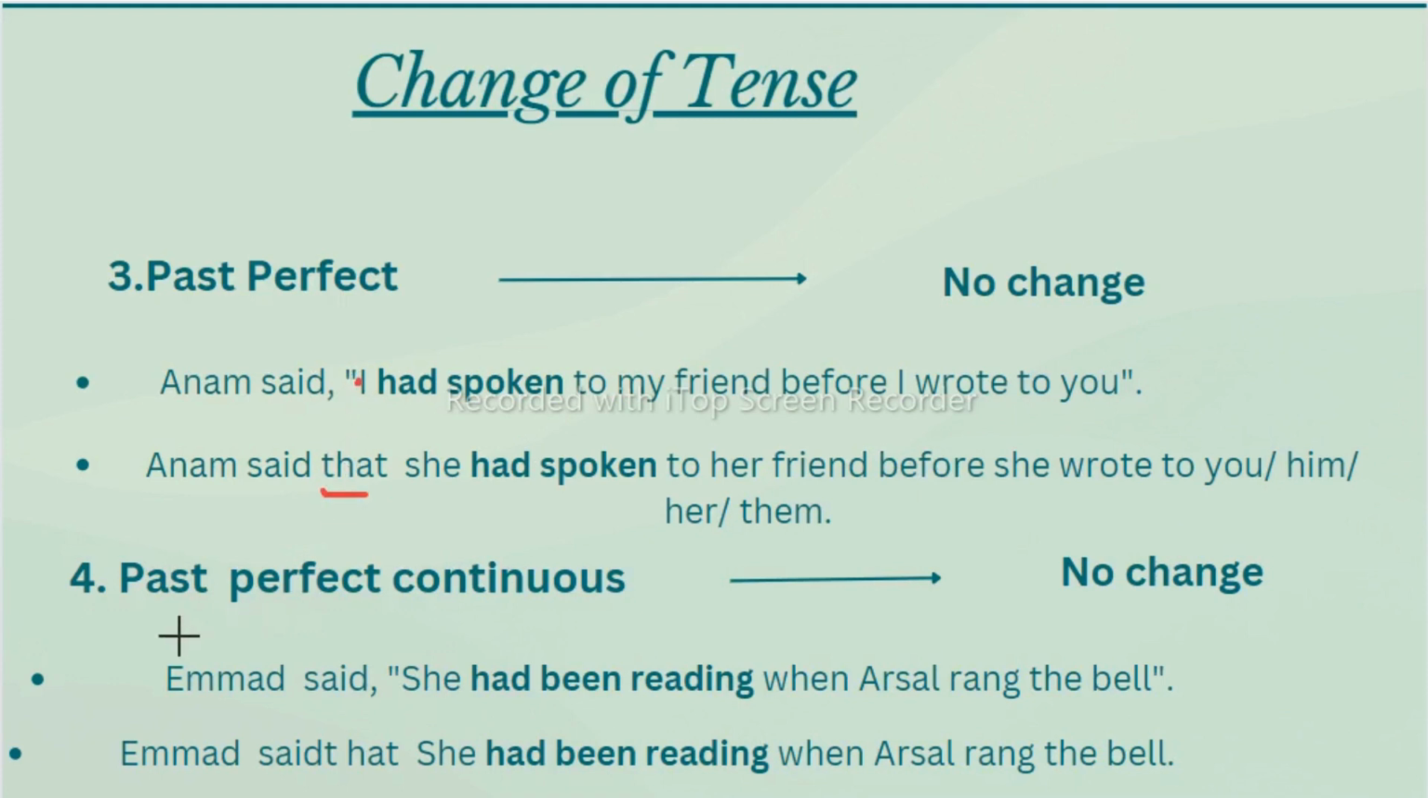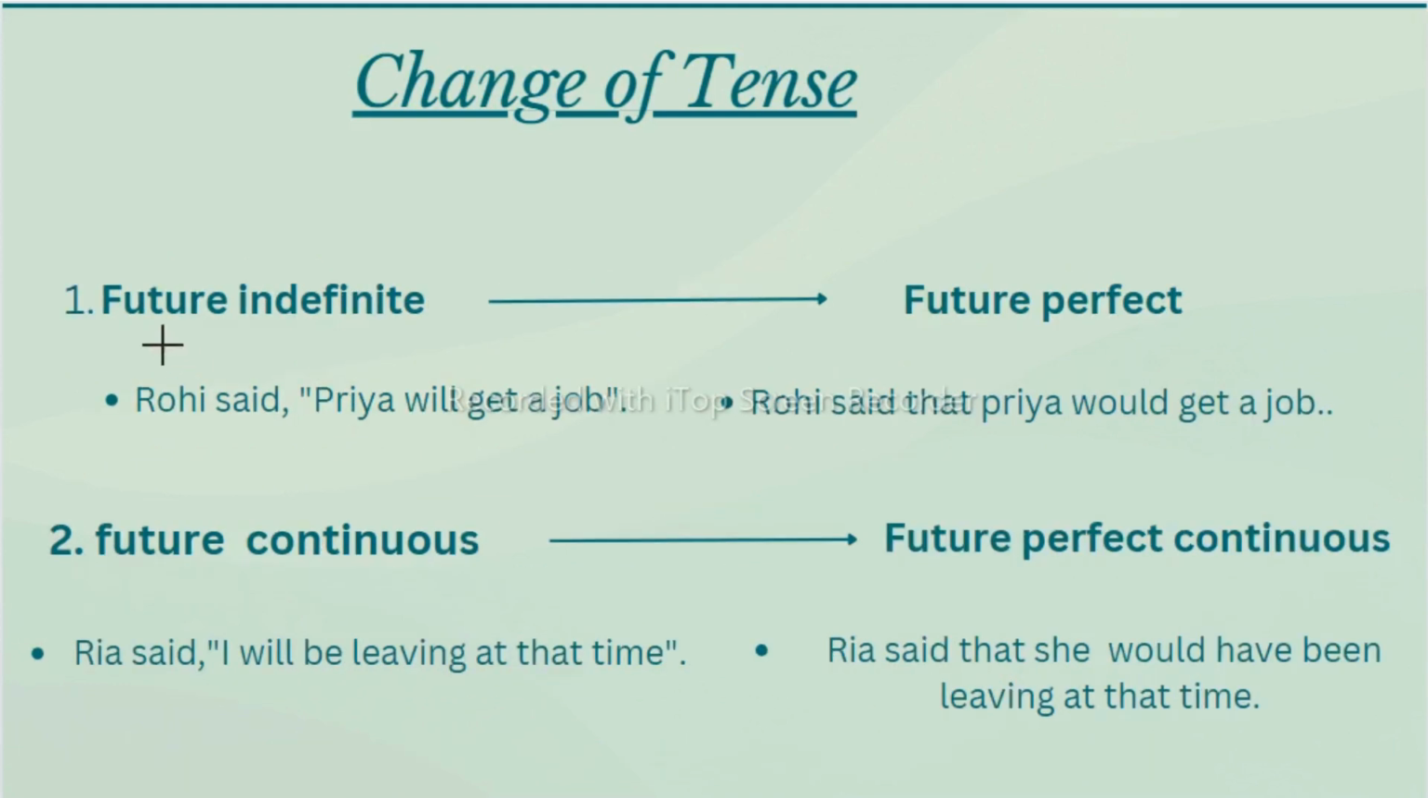Then past perfect, if you find direct speech in past perfect, no changes again. Like Emma said she had been reading when Ursel rang the bell. Emma said that she had been reading when Ursel rang the bell. Same as it is, no changes. No changes in the past perfect and past perfect continuous. Only replace the inverted commas with that. This is that.